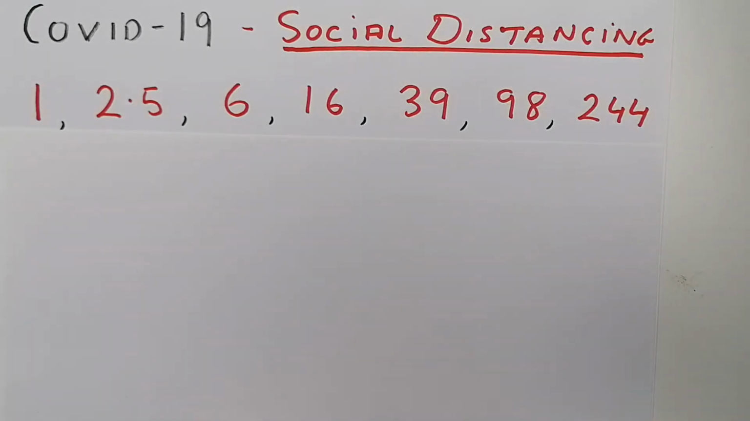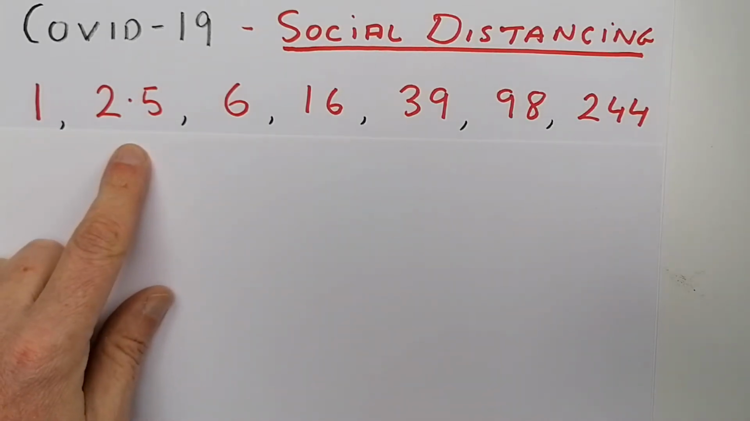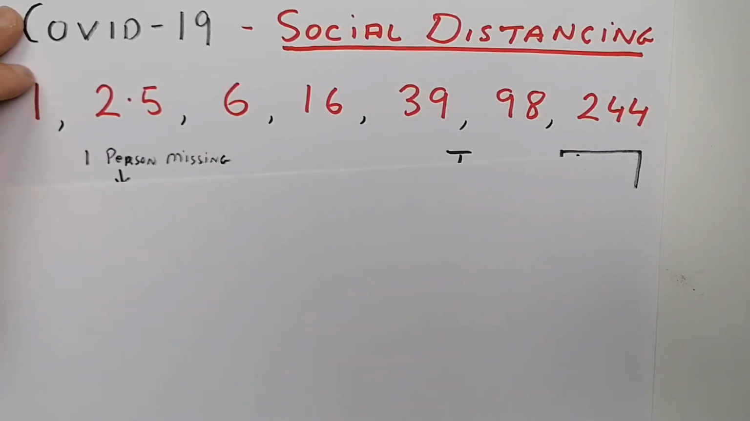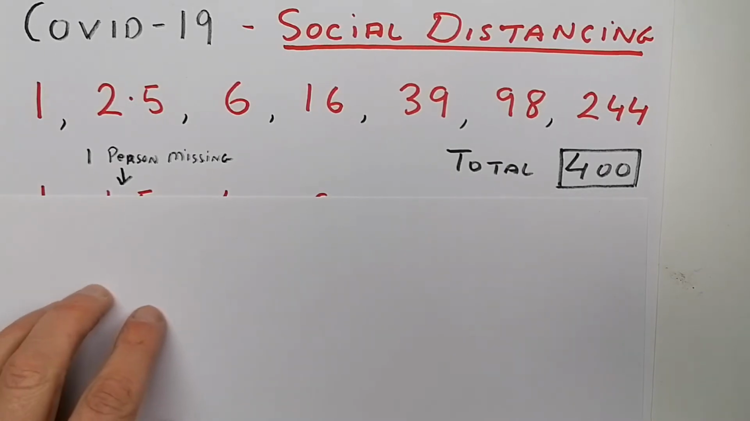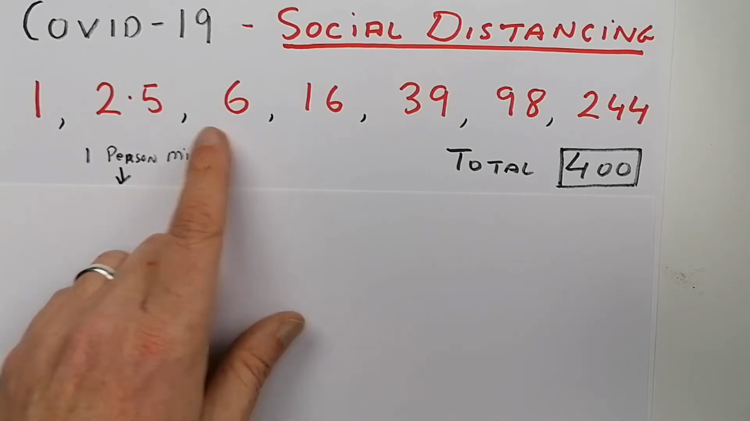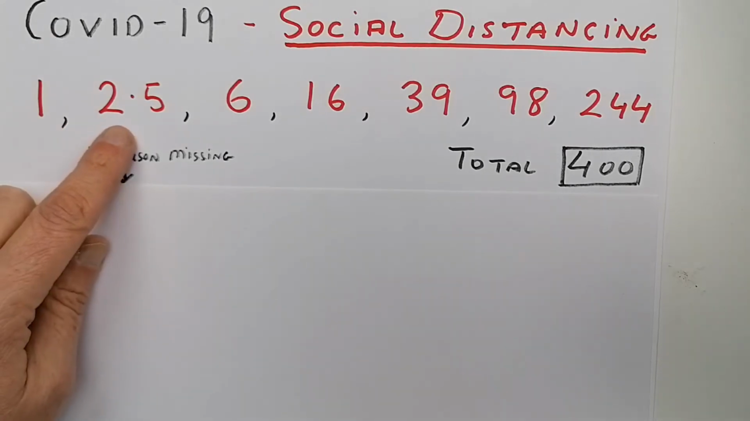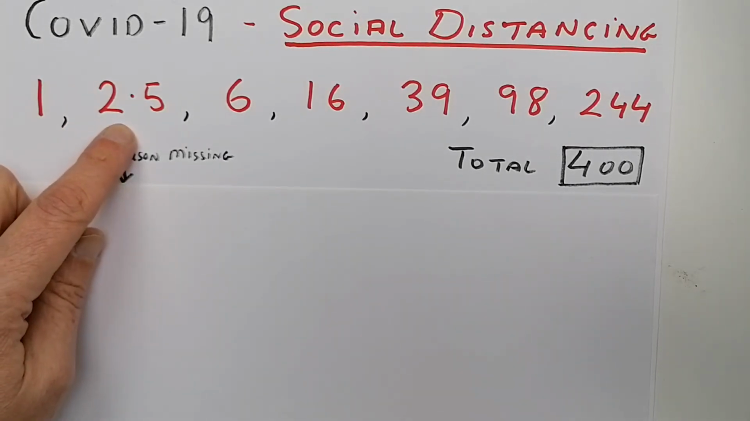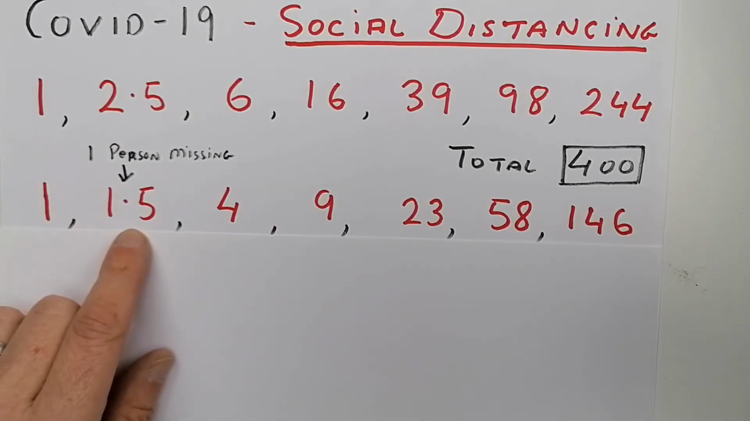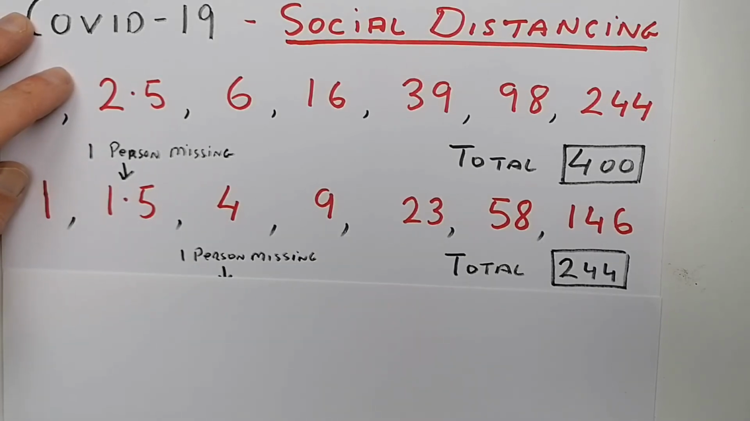Now I want to look at COVID-19 and social distancing. What we're saying here is that one person infects 2.5 people every 5 days, and then over 30 days the total would be 400 people. Now this assumes that there's no quarantine and that one person will always infect 2.5 people. Now let's imagine that one of these people stayed at home, socially isolated themselves, and therefore instead of this one person infecting 2.5, they infected 1.5, and this changes the overall total to 244.